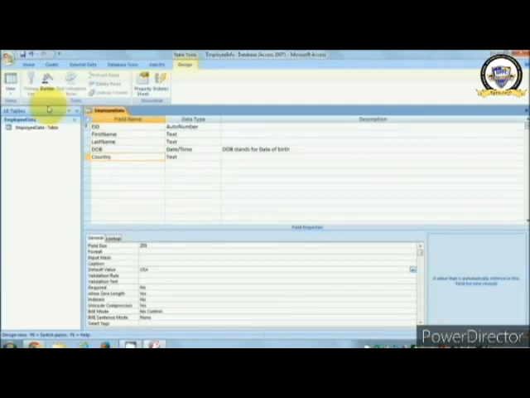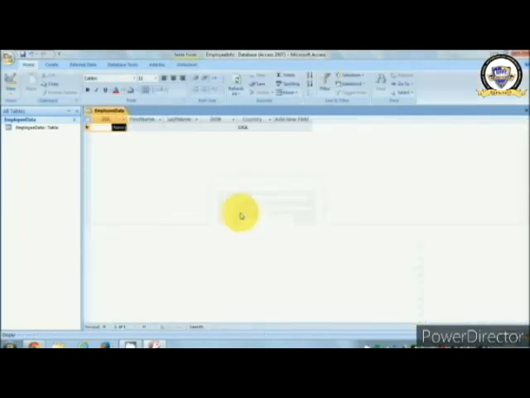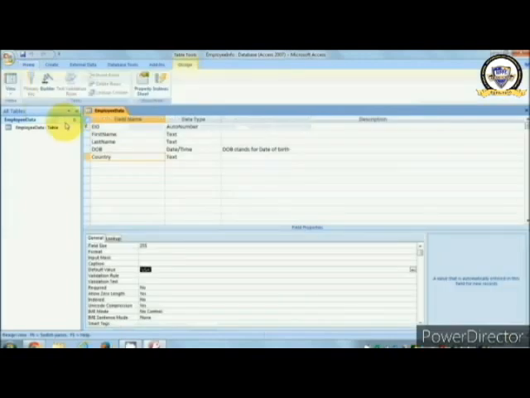So you can go to the view option and just click it, and when it asks do you want to save the changes, you click yes, and now you are in the view format of the table. So we can see here we have the ID, name, DOB, country, what we have inserted there. We have given the country column a default value of USA, that is here, USA.